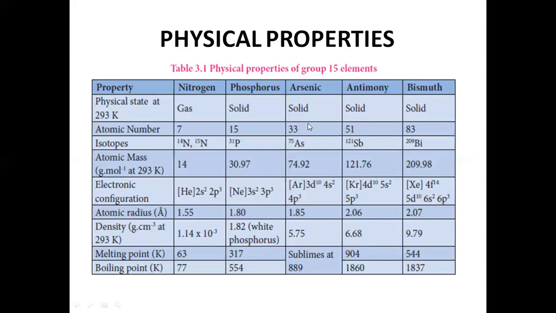Here arsenic sublimes at 889. That means at 889 the solid form of arsenic directly changes into the gaseous form. What is sublimation? Sublimation means the compound changes from a solid state to a gaseous state. That is what is given here.